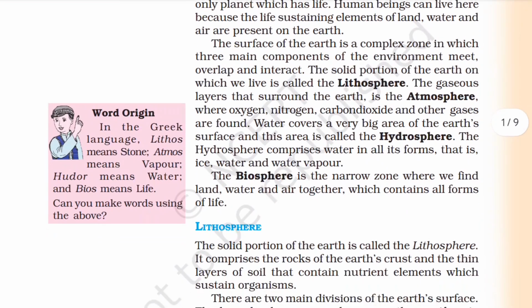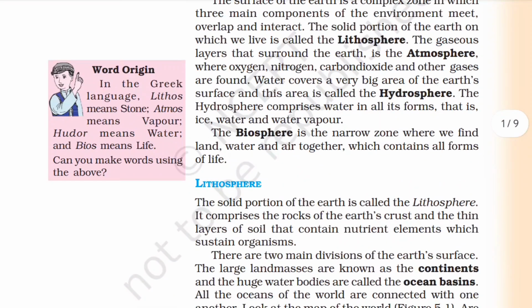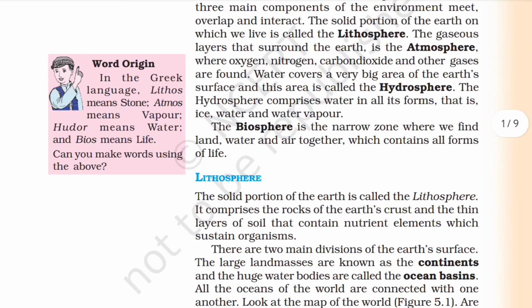The hydrosphere comprises water in all its forms, that is ice, water, and water vapor. The biosphere is the narrow zone where we find land, water, and air together, which contains all forms of life. Word origin. In the Greek language, lithos means stone, atmos means vapor, hudor means water, and bios means life.